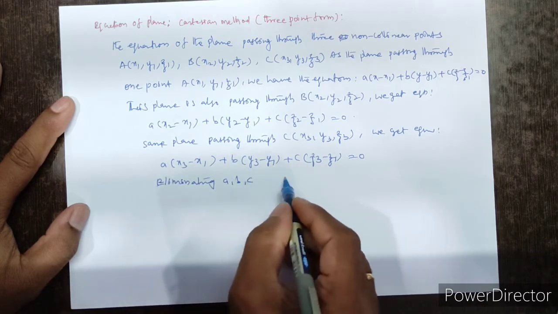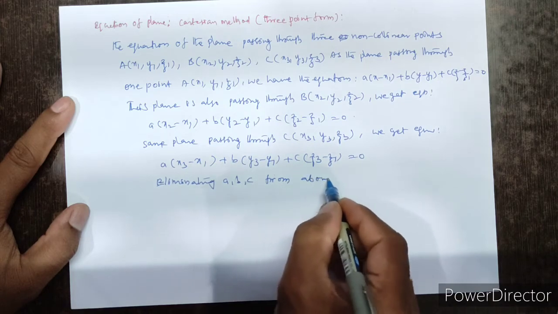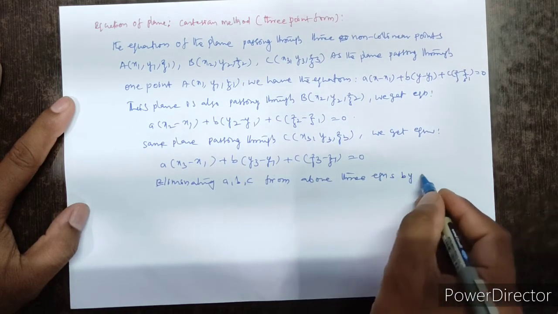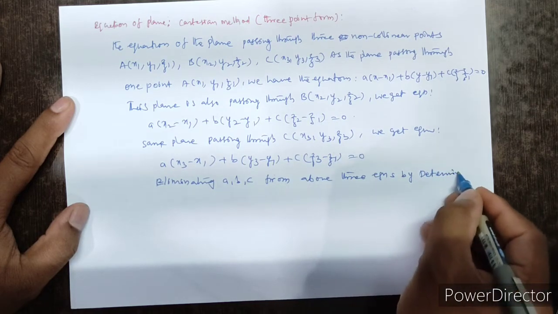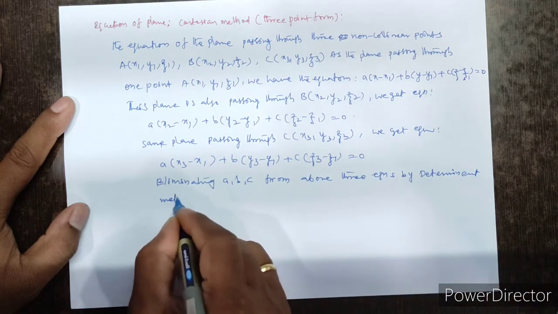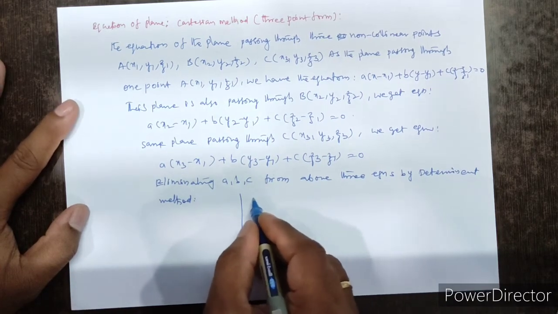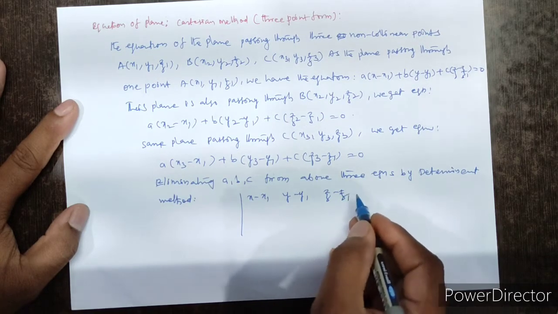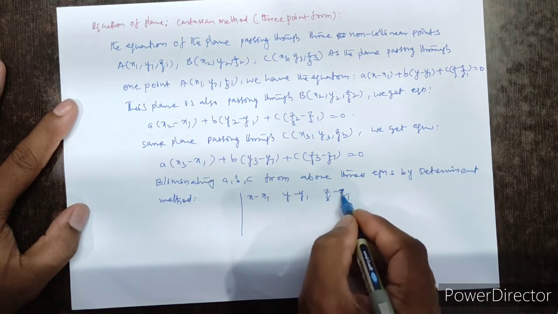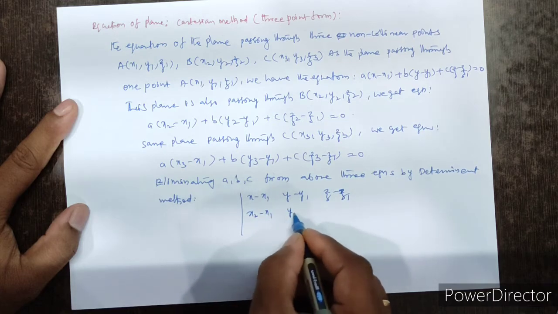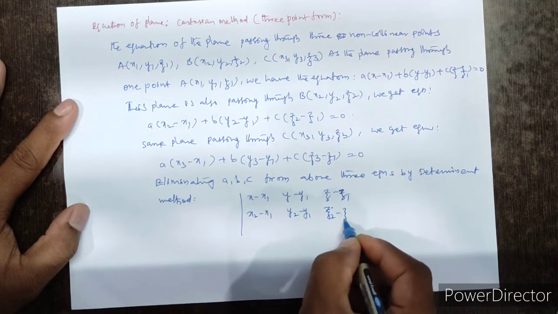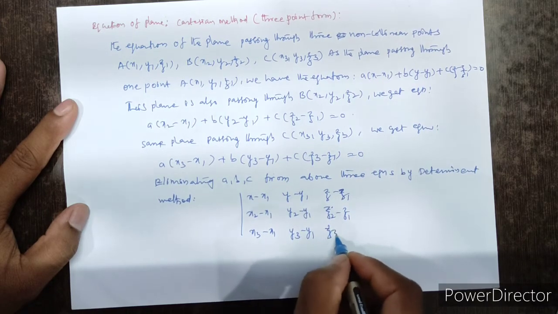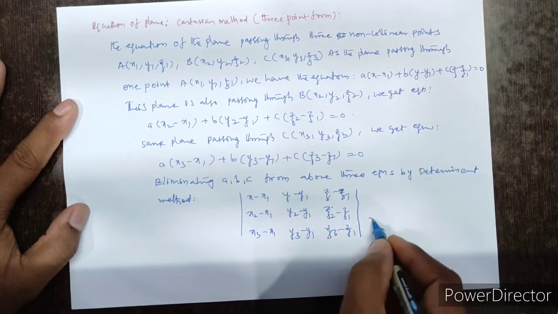Eliminating a, b, c from the above three equations by the determinant method, that is, the determinant with rows x minus x1, y minus y1, z minus z1; x2 minus x1, y2 minus y1, z2 minus z1; x3 minus x1, y3 minus y1, z3 minus z1, equal to 0.